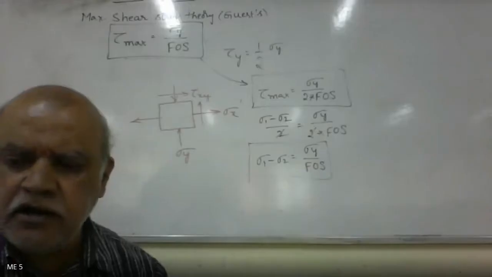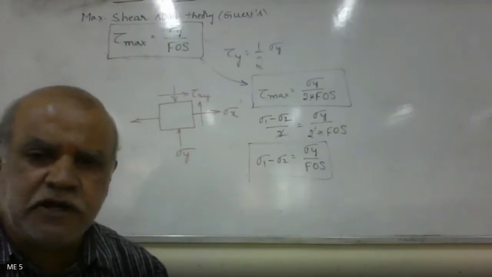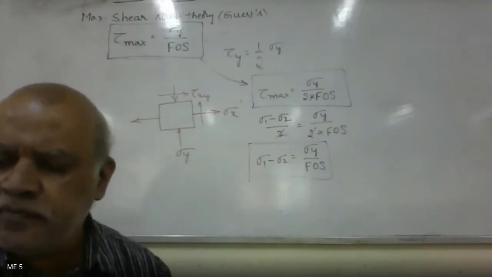Fine. Then read the equation also. Others, please look into your books also. Tau max is equal to tau y by FOS. Tau y equal to half of sigma y. Therefore, tau max is equal to sigma y by 2 into FOS. Yeah, that's fine.